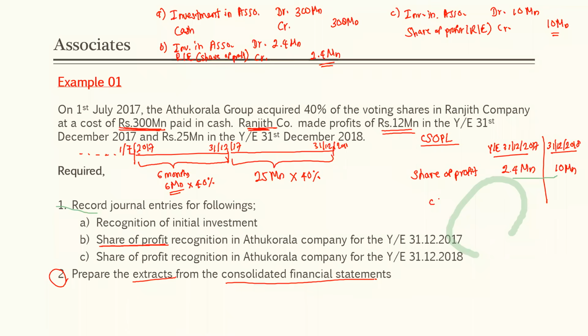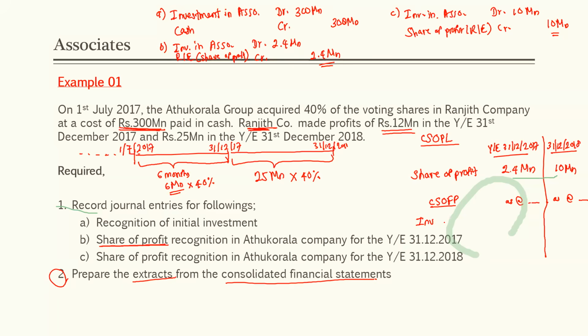Then, in the consolidated statement of financial position, here it is assets, the same date, right? You know the dates. What is the only line item that will appear?